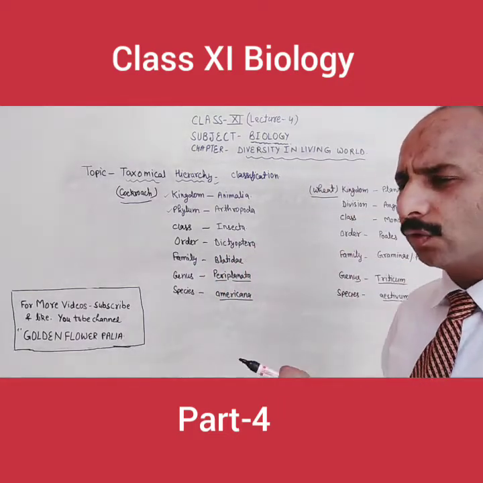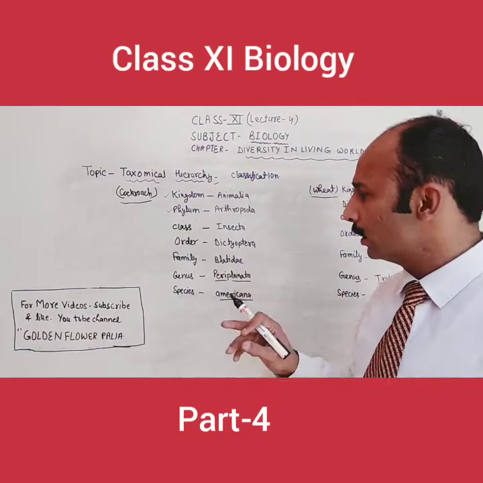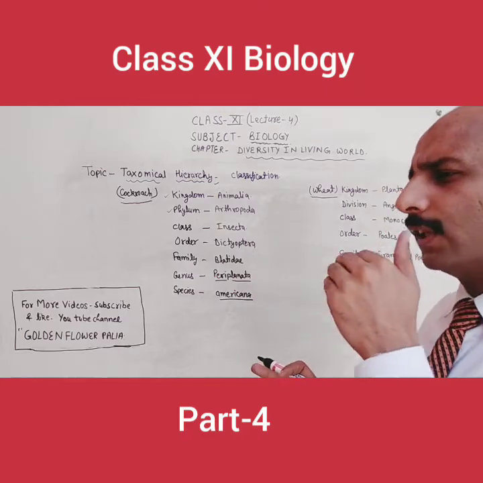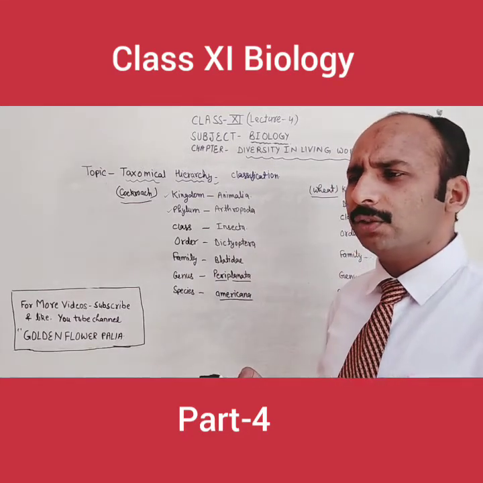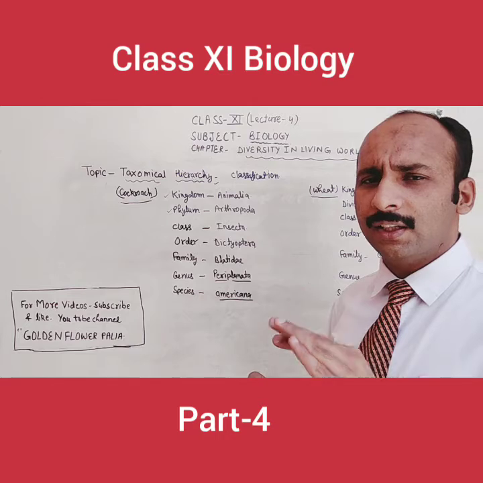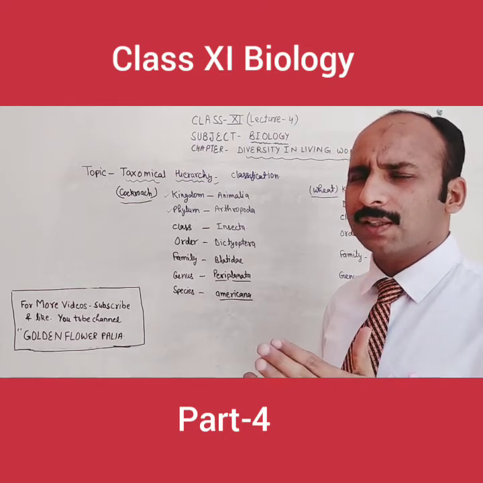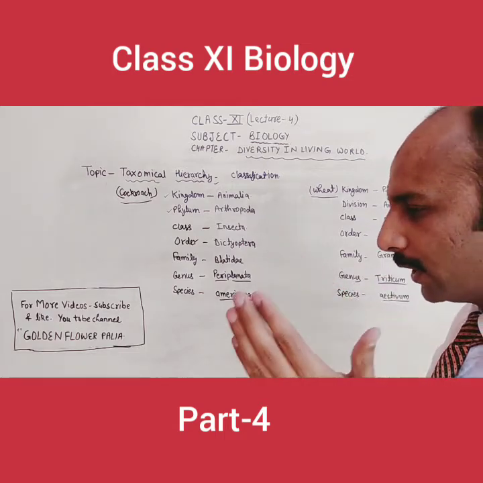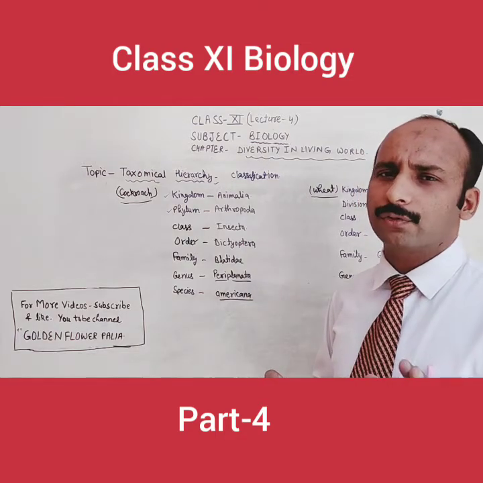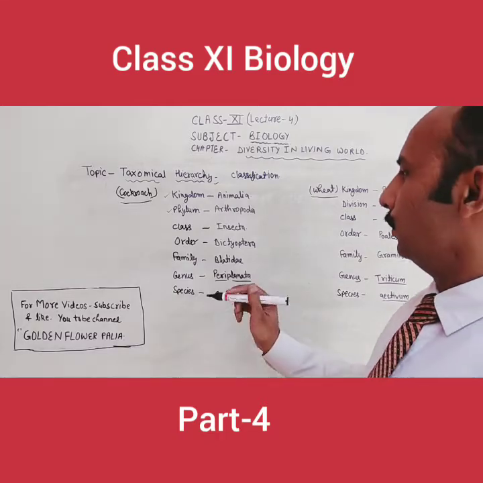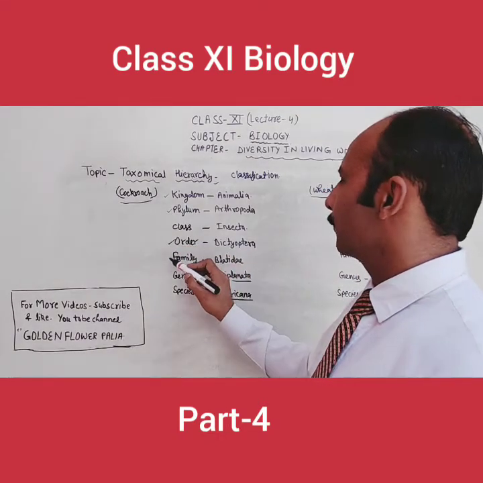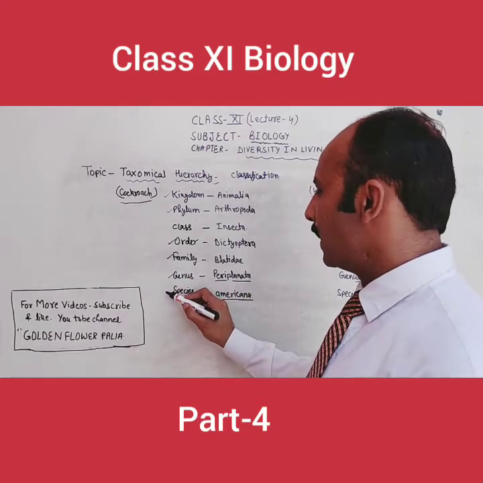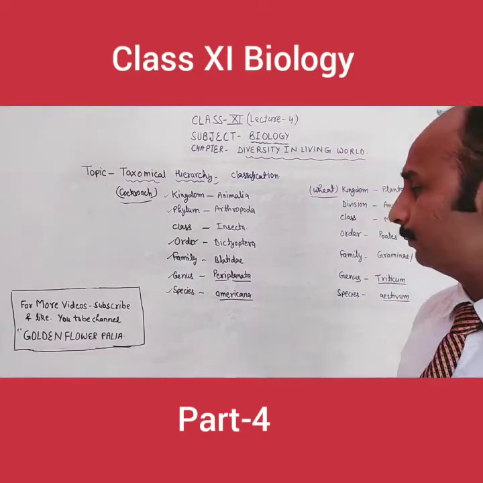Now the students, you will be curious that you have to learn these orders. The different orders are given for the different phyla. So I am telling you that you don't have to learn the order's name, but for the particular organism whose classification you are given, you have to understand that organism's order and family. So its order is Dictyoptera, family is Blattidae, genus is called Periplaneta, and species is called americana.